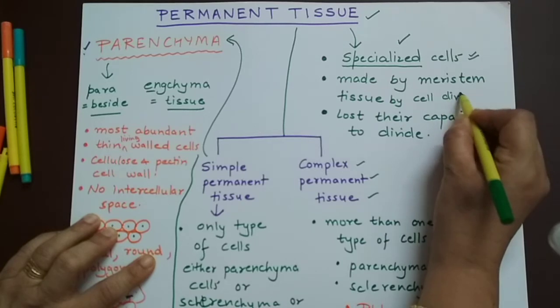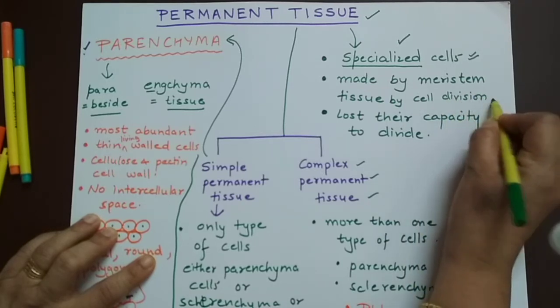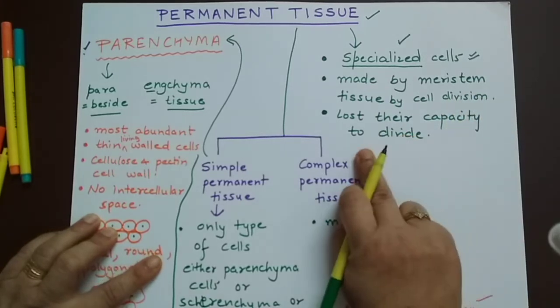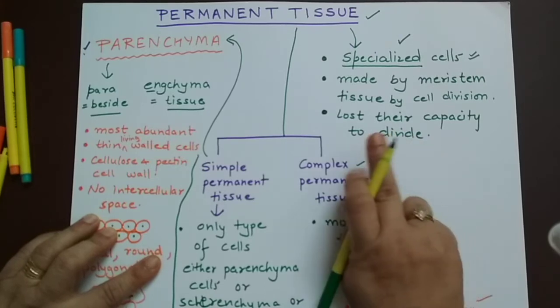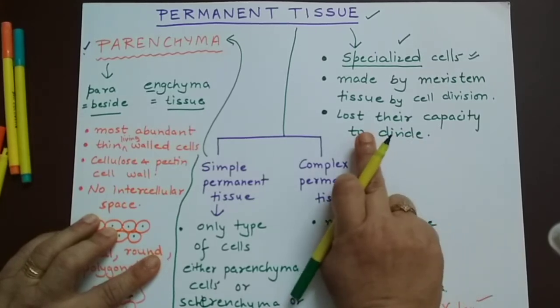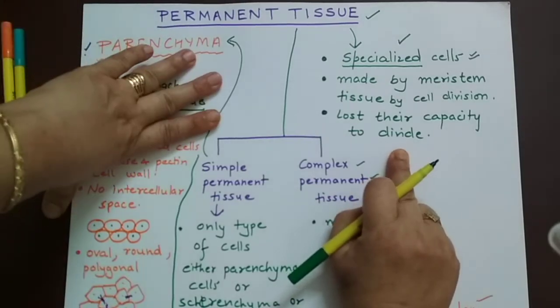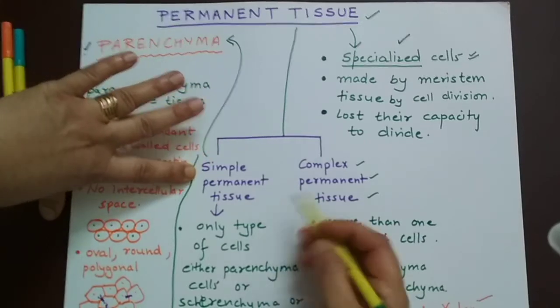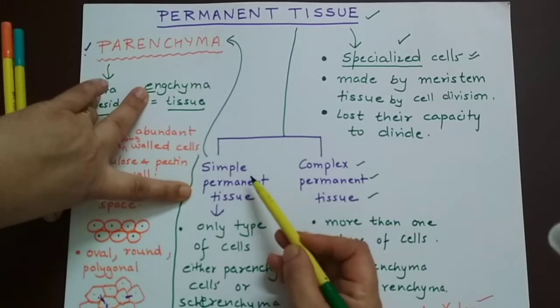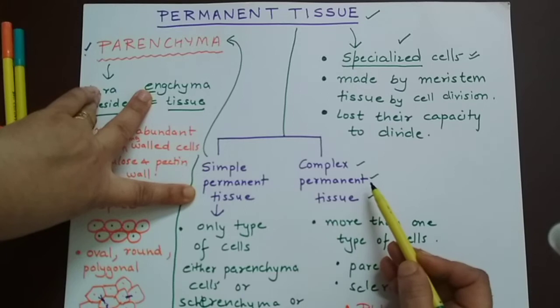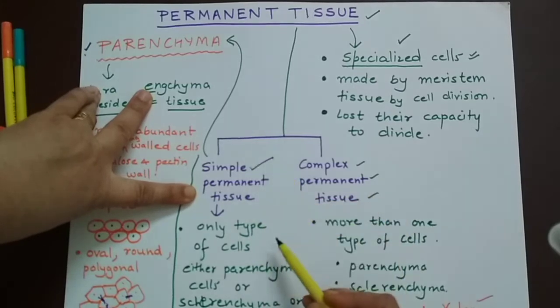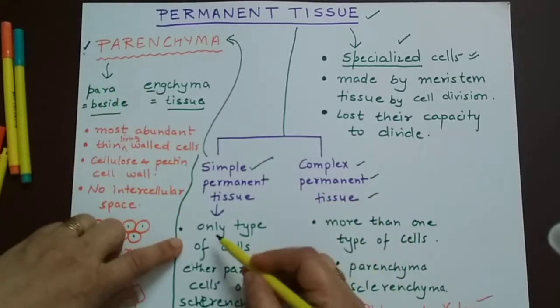And these tissues, first of all, lose their capacity of cell division. They are no longer able to divide. And these permanent tissues are of two types. We can divide them into two categories: simple permanent tissue and complex. Simple permanent tissues are made up of only one type of cells.